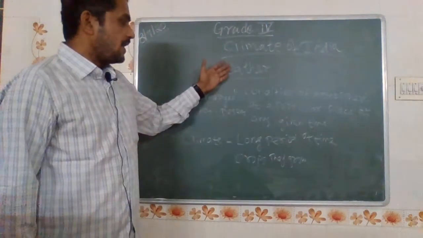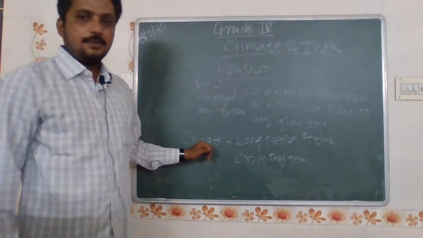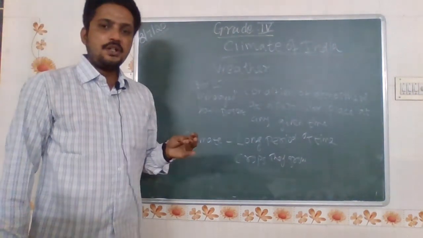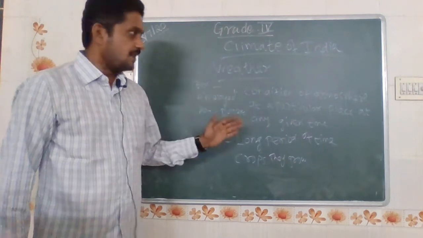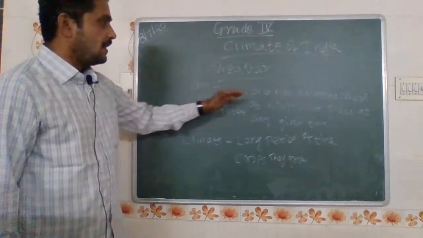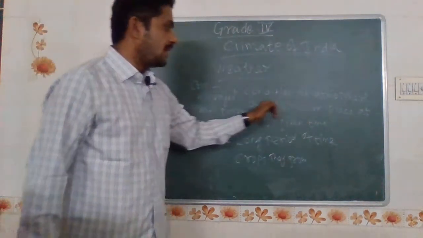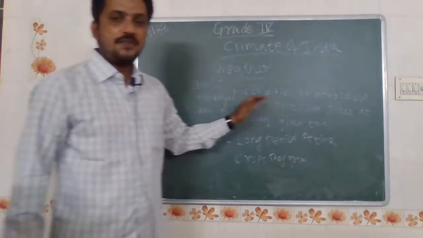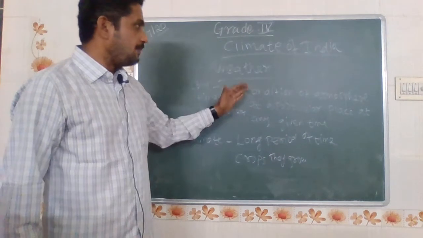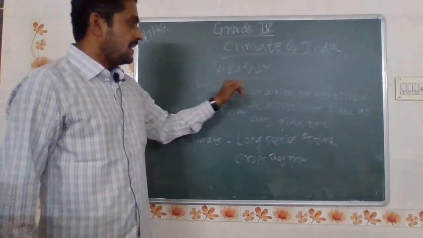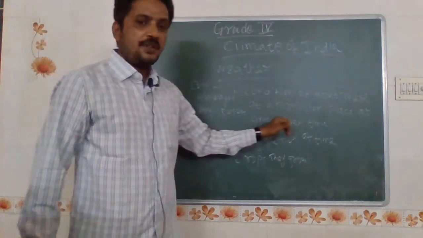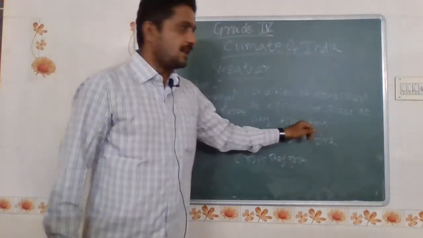Okay. Next, we will look at what is weather and what is climate. I already informed that hot, cold and windy come under weather conditions. The definition of weather: the condition of the atmosphere at a particular place at any given time is known as weather. Again I am repeating, the condition of the atmosphere at a particular place at any given time is known as weather.